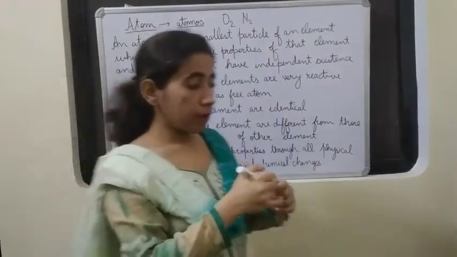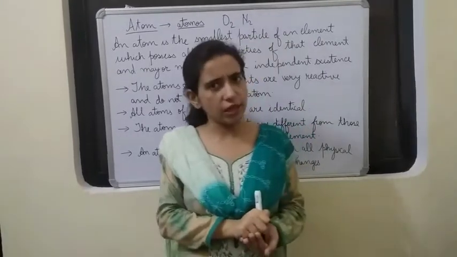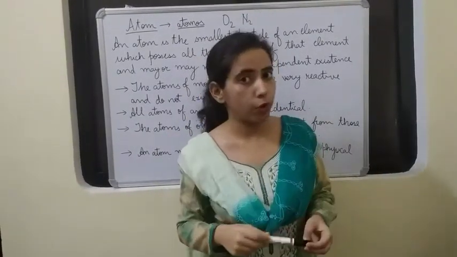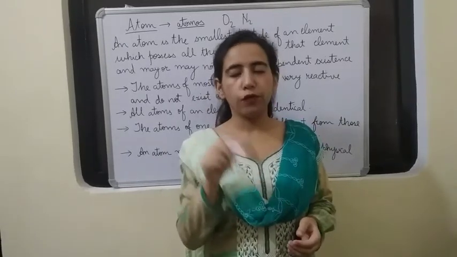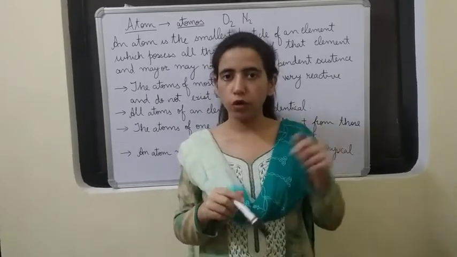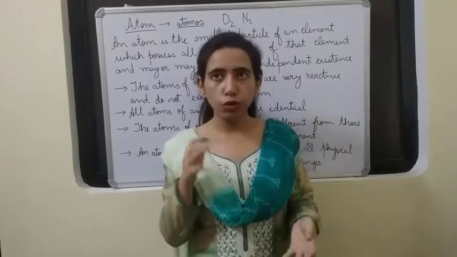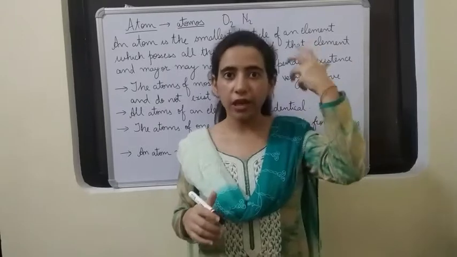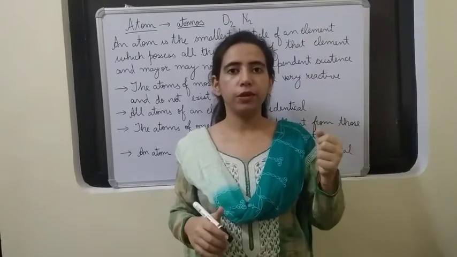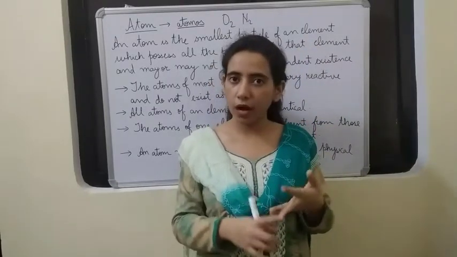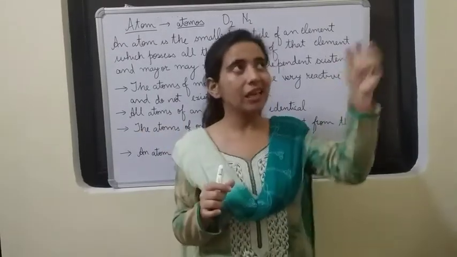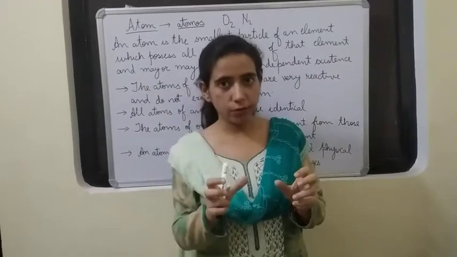Alright. But some of the atoms, they exist independently. That is the case with noble gases. I hope you remember what noble or inert gases is. If you have forgotten, you see the first video of this chapter. So the noble gases, the atoms are stable alone, and they are in their atomic form. The examples, the helium, neon, argon, krypton, xenon, radon. So in the atmosphere we can see helium atoms, neon atoms.